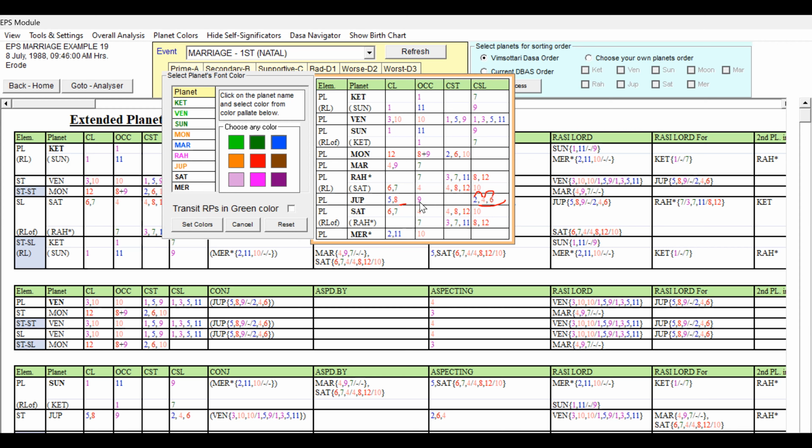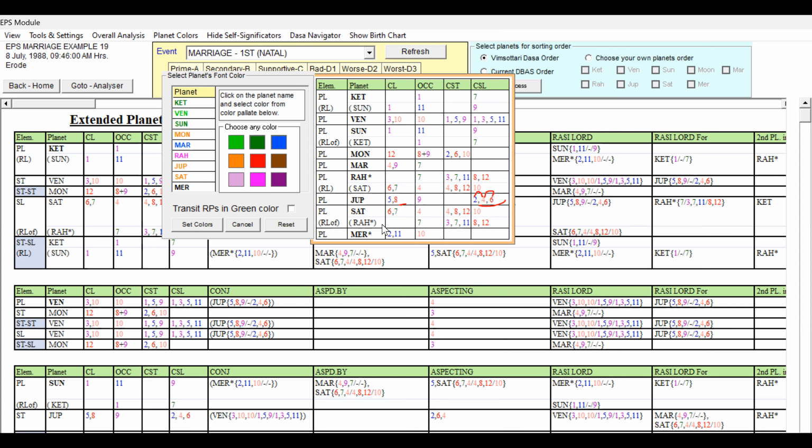5 and 9 is good. Because of that, we can think of giving some good color also. But because of the primary cuspal sublord, 4 and 6, I have given light red. And Saturn, you can see Saturn is unfavorable, definitely. Though it is 7th Lord, 7th Lord itself is experiencing 6, 4, 8, all these things. So Saturn definitely is going to be light red. So when compared to Saturn, Jupiter is having favorable, but 2, 4, 6 is not good.